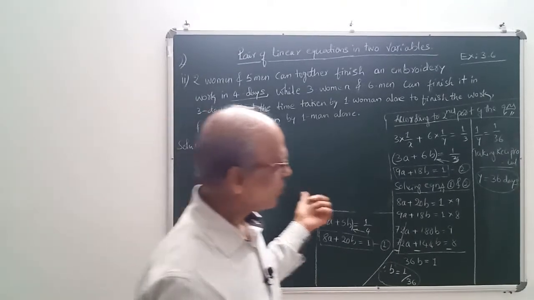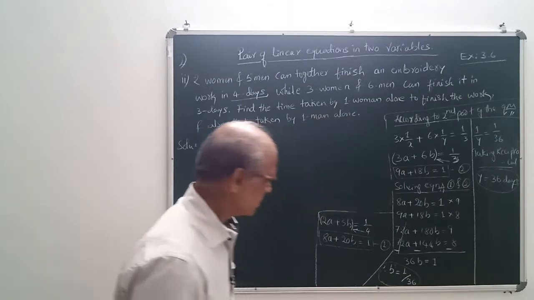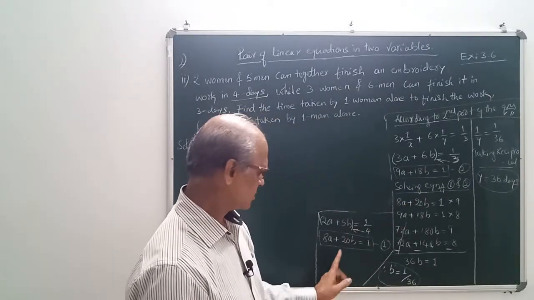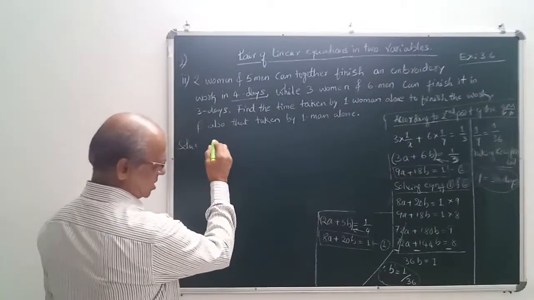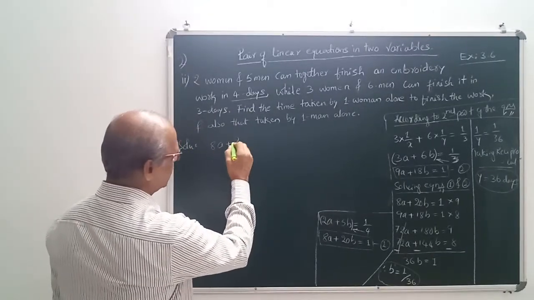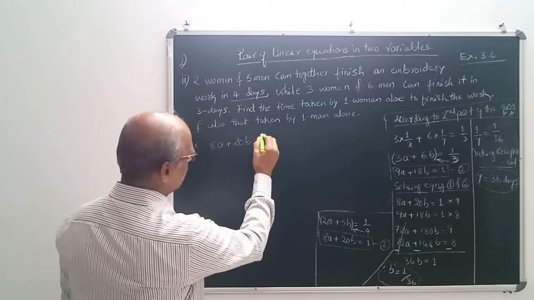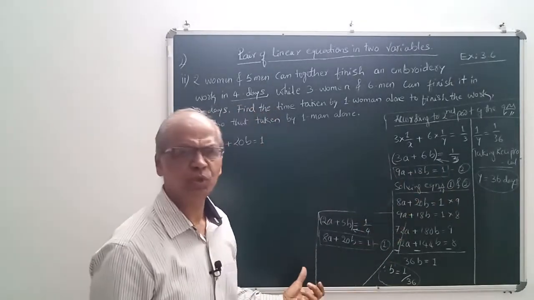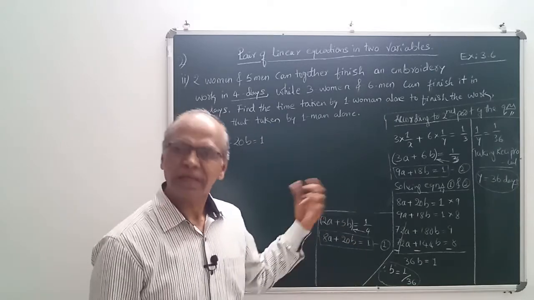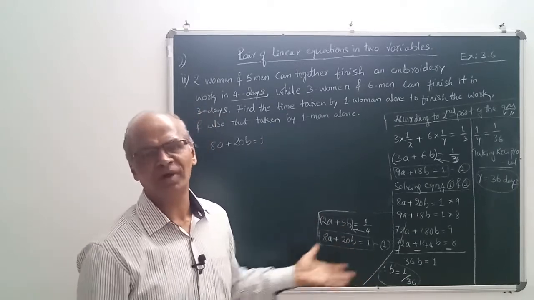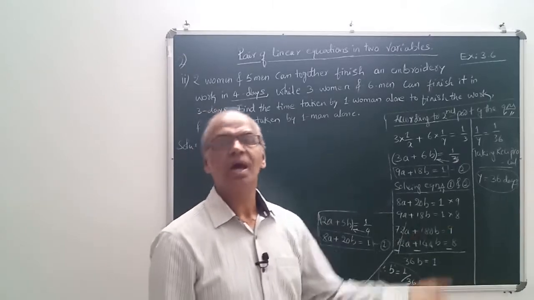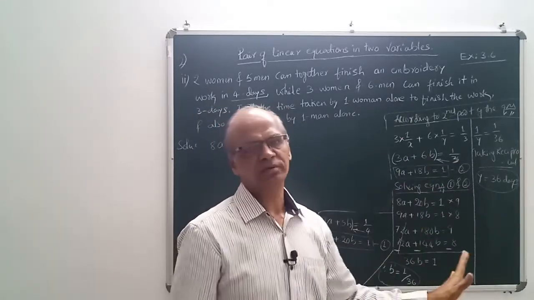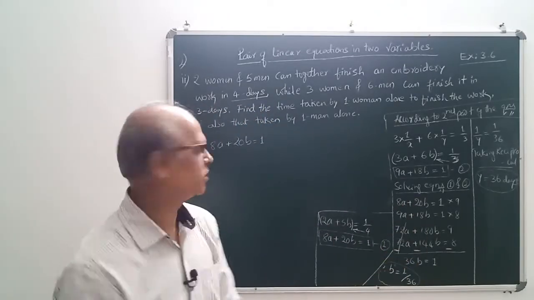Okay, see here. Now I put the b value in any one of the equations. The easiest method is this one, I will take it. That is 8a plus 20b is equal to 1. See, any method you can do. Instead of considering 1 by x is equal to a and 1 by y is equal to b, you can directly go in for taking the LCM of x and y. In terms of x and y, you can keep the equations and thereby directly substitute the y value and find the x value. That is also okay, right? Whichever you feel easy, you do it.